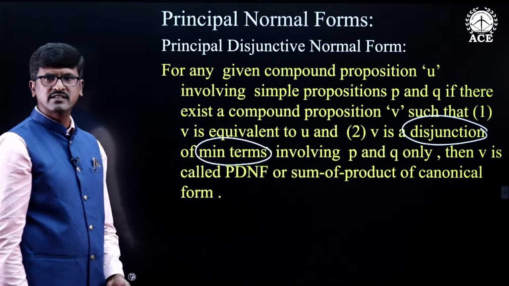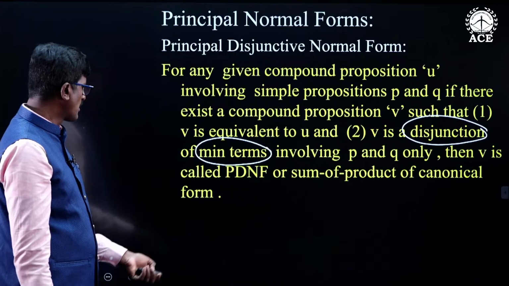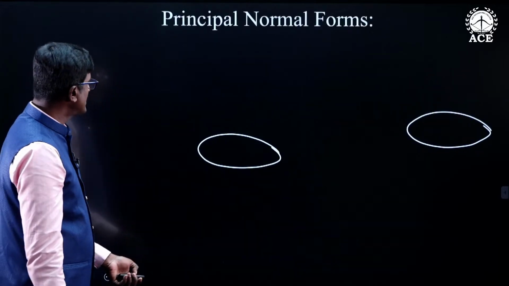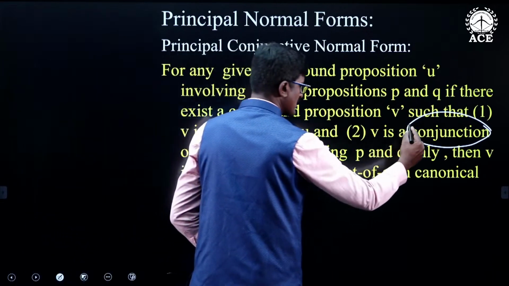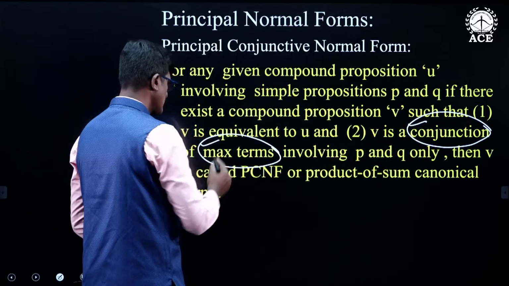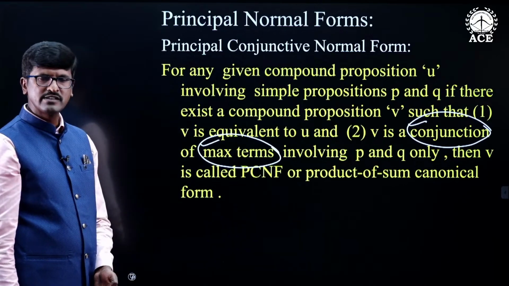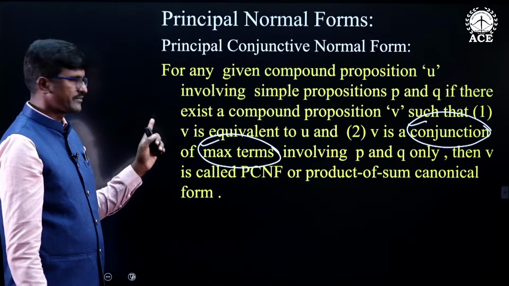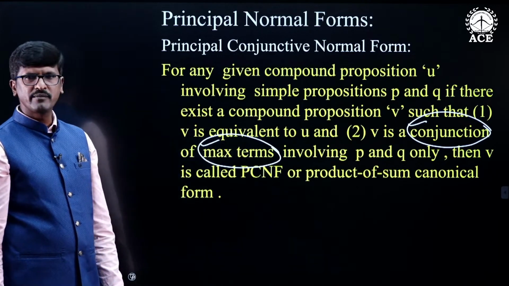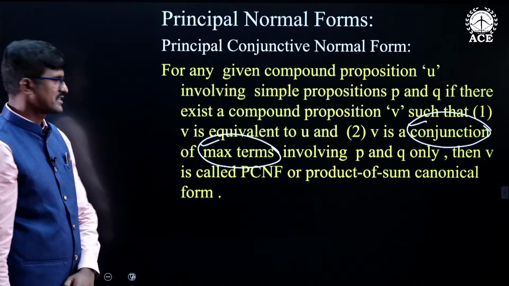Disjunction of min terms is called principal disjunctive normal form. Principal conjunctive normal form is nothing but conjunction of max terms.